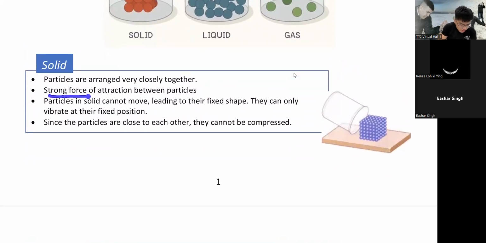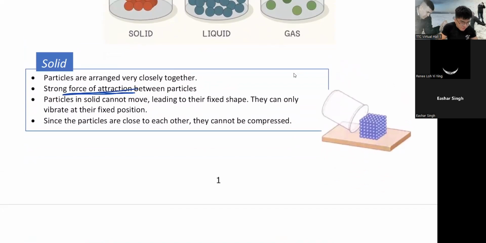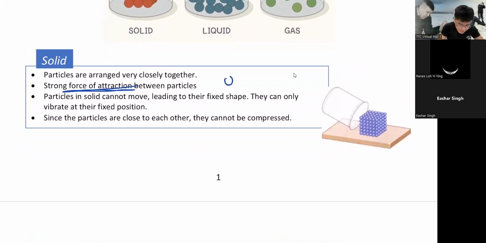So they have a strong force of attraction between particles. What is the force of attraction? Please take note of this word. Force of attraction is the attractive force between two particles. Think of it this way: if you are a particle and your friend is another particle, the friendship between you is the force of attraction.